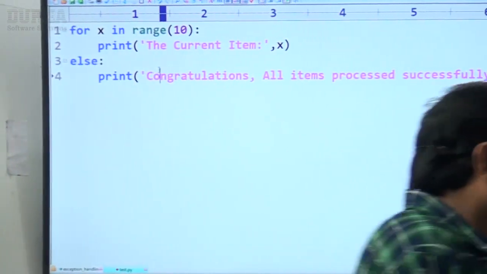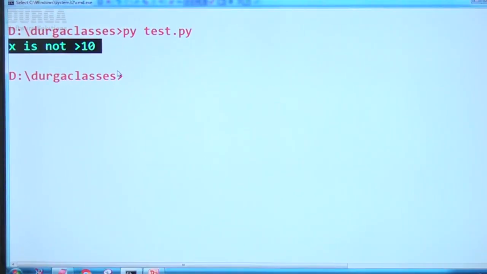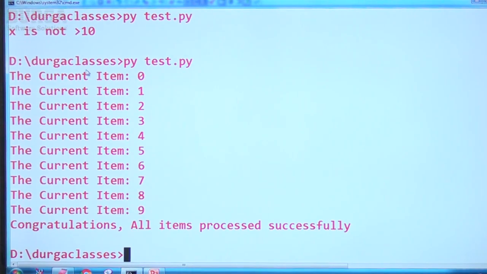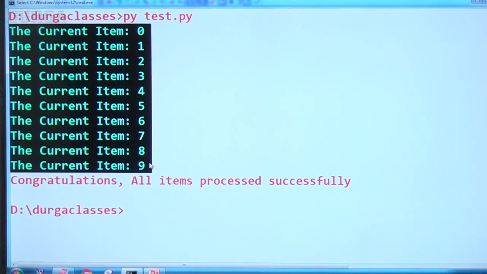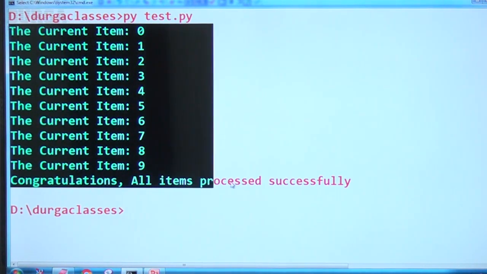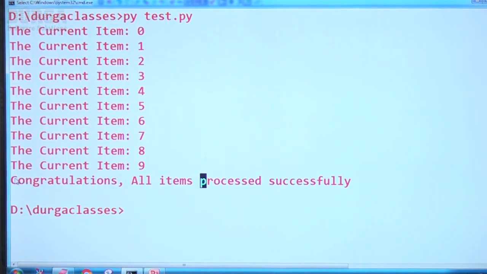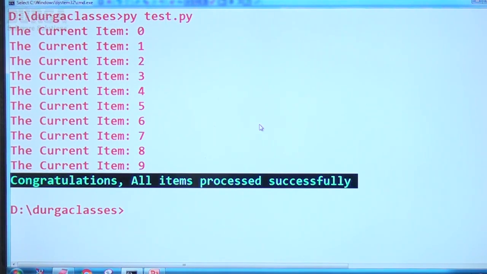Have a look once, sir. Now observe a bit carefully. Here observe the current item 0, 1, 2, 3 and so on up to 9. So 0 to 9, all 10 items processed. Congratulations, all items processed successfully. The else part executed properly. Remember this one, sir.